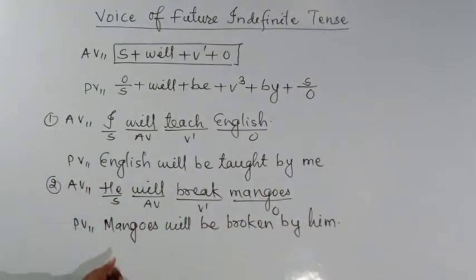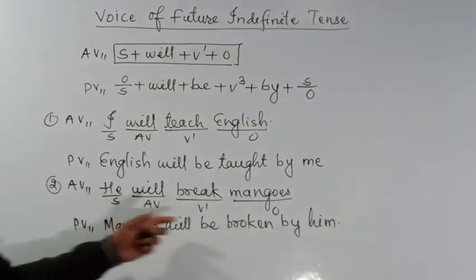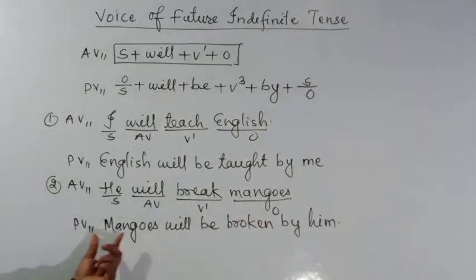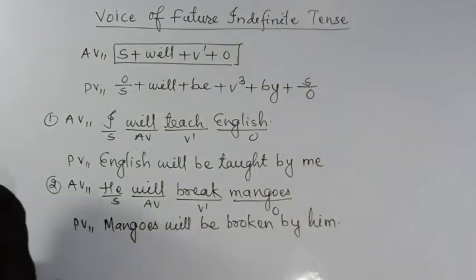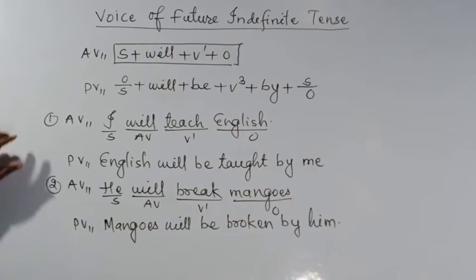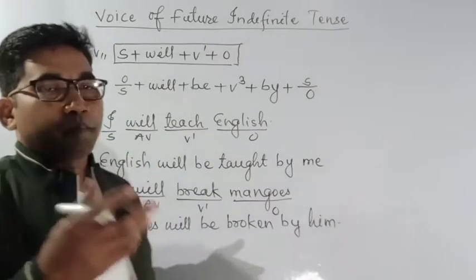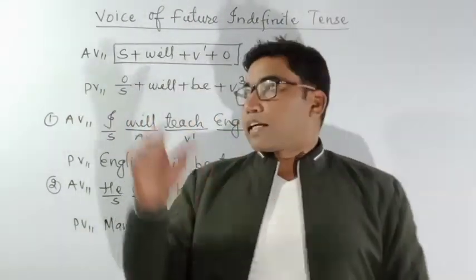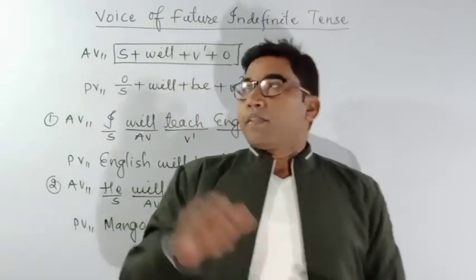So in Hindi I can say, he will break mangoes, वह आम तोड़ेगा, or it means he will break a lot of mangoes, because mangoes is here. That's why the passive is: mangoes will be broken by him. आम उसके द्वारा क्या किया जाएगा? तोड़ा जाएगा. Very simple. According to this rule, you can easily change active to passive. I hope you are able to understand. So you must practice active to passive because it is very useful for spoken English. I hope you are able to do it.